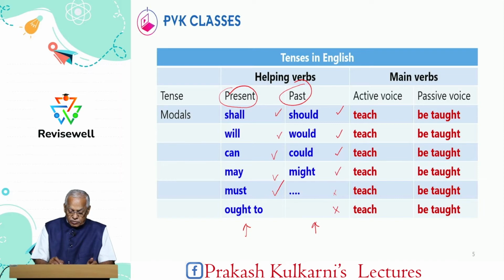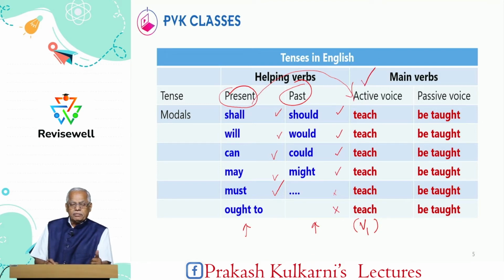And these are followed by present tense verb, V1 verb. Shall teach, should teach. Will teach, would teach. Can teach, could teach. May teach, might teach. So that means that these are all followed by first form of the main verb. Teach, taught, taught, teaching, to teach. Teach. Any verb. So if modal verbs are followed by V1, it is an active voice.